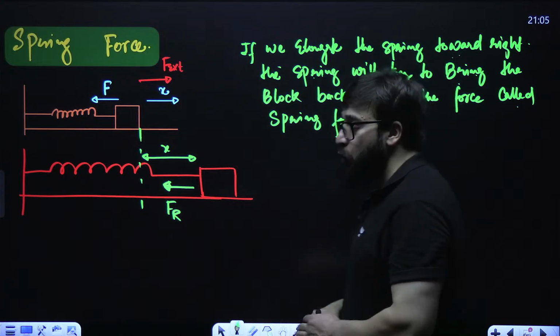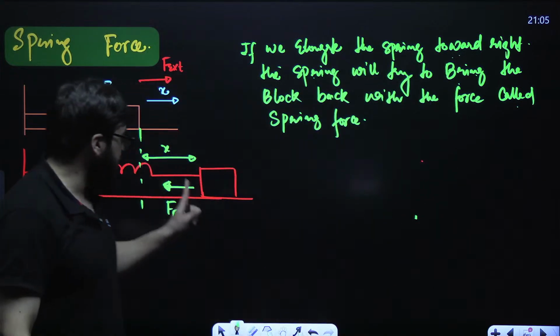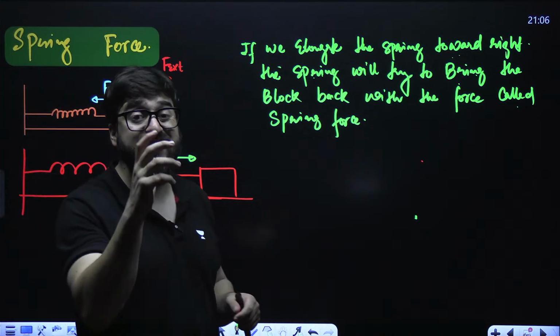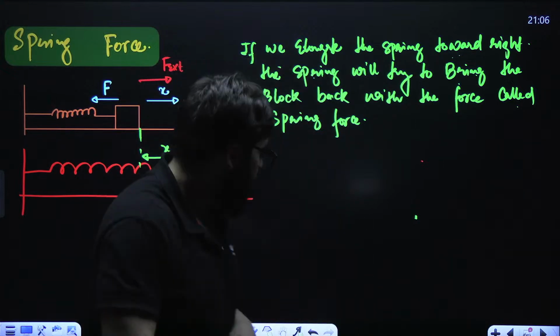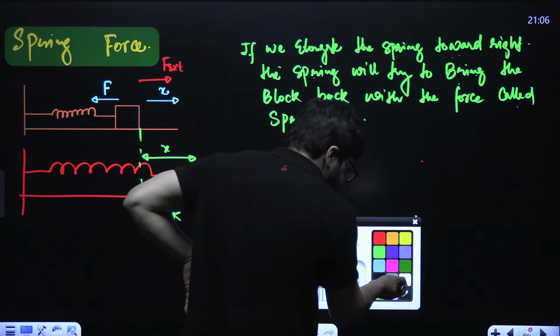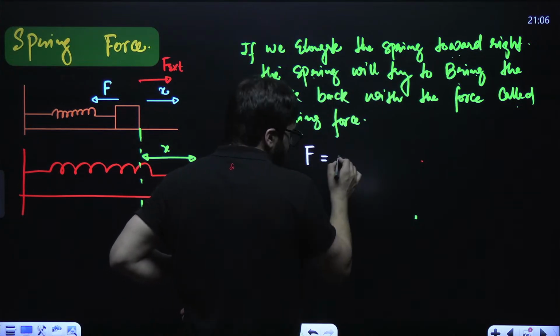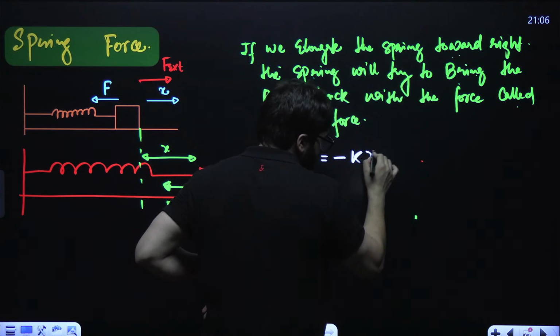So whatever force the spring applies over here to get the block back, that is what we call the spring force. This is the force which is generated in the spring. And this spring force is equal to minus k times x.